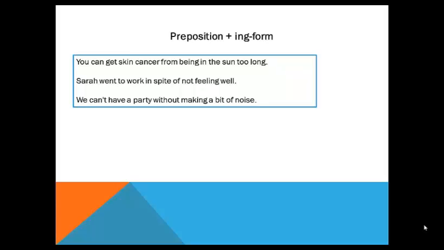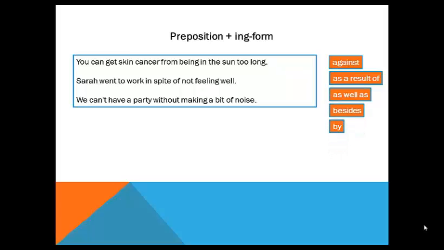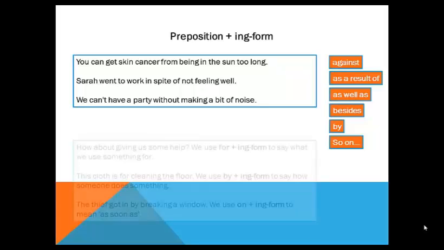Here are some more examples. We can use a preposition before an ing form, like again, as a result of, as well as, beside, by, and so on. And some examples.